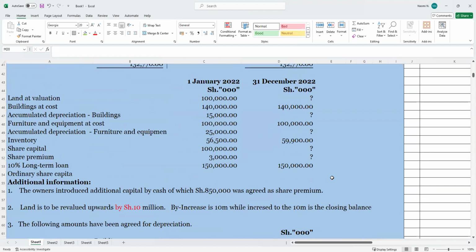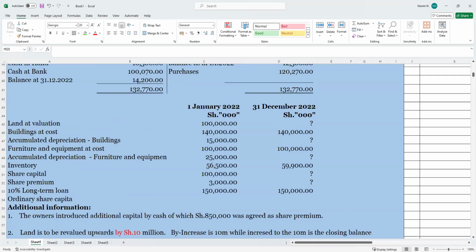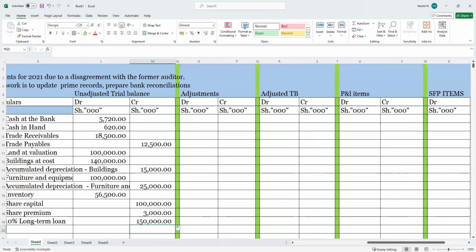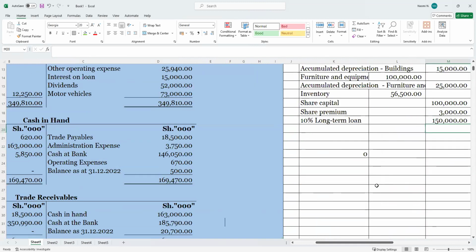Yes, so we will go back to the adjustment items and see how we can adjust this, unless otherwise. But before we do that, let's do our autosum to see whether our trial balance is reconciling or there's an issue.